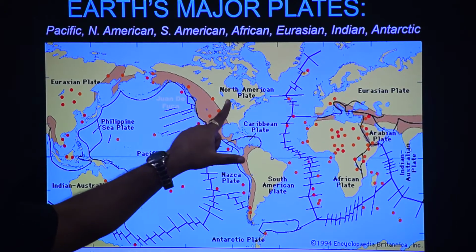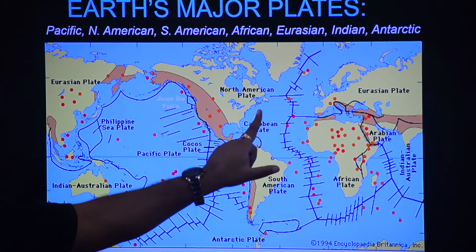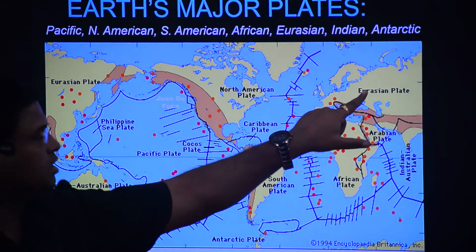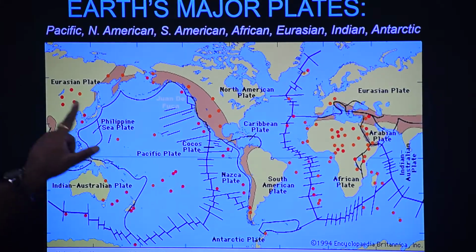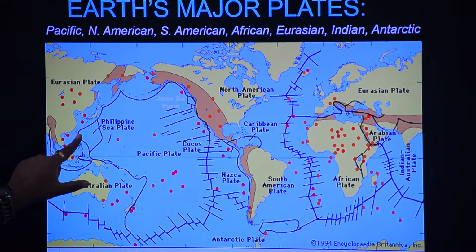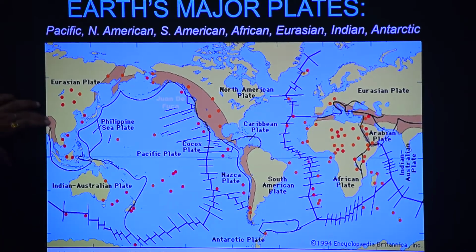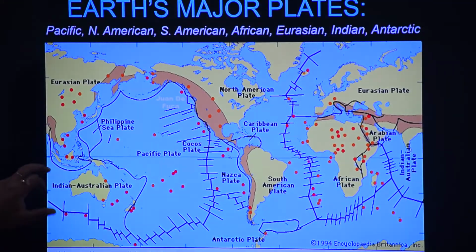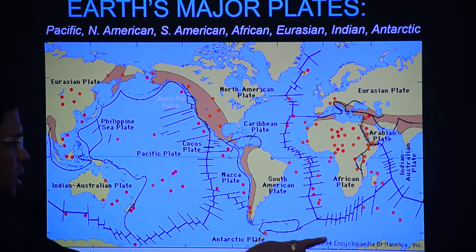North American plate is continental as well as oceanic in character. South American plate is continental as well as oceanic in character. And then Eurasian plate is continental as well as oceanic in character. And thereafter Indo-Australian plate is continental as well as oceanic in character. And then Antarctica plate, it is continental as well as oceanic in character. So these 6 major plates have similar character, continental as well as oceanic.